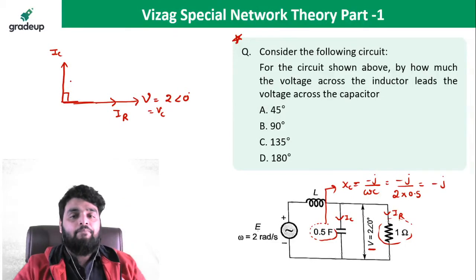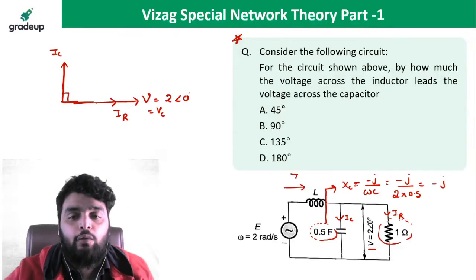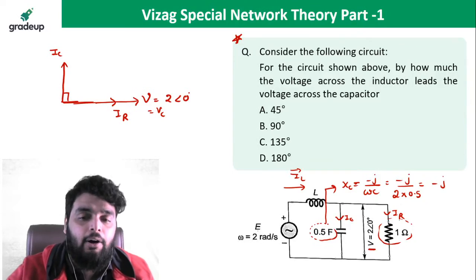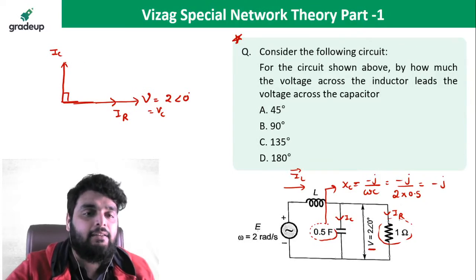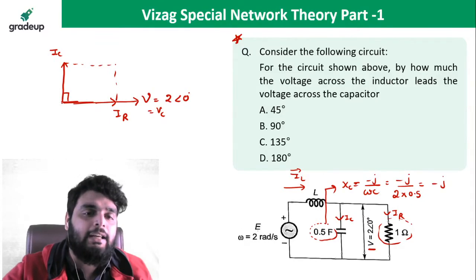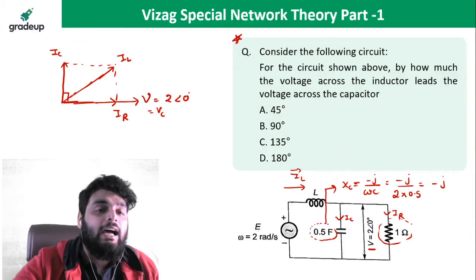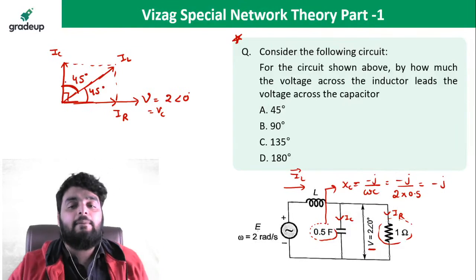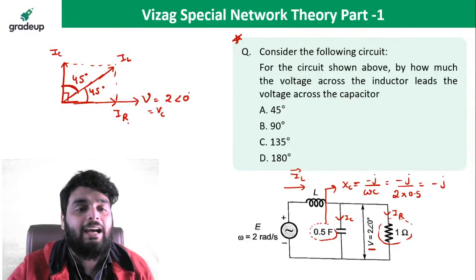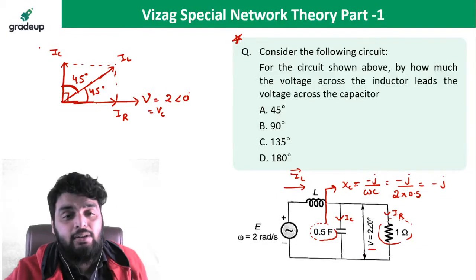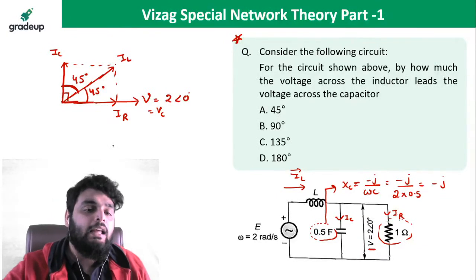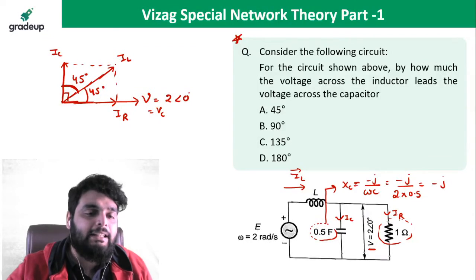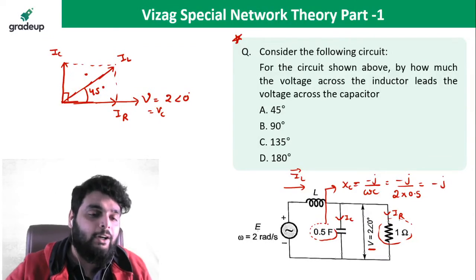Remember this point. Now what is the inductor current? You will see the inductor current is the phasor sum of the capacitor current and the resistive current. So here I will get the inductor current somewhere here. This is my inductor current. Now what will be the angle of this? This angle will be 45 degrees. Why are the angles the same? Because the magnitudes of IR and IC are the same. And why is the magnitude the same? Because the reactance is the same. Got my point? Now finally I need to find out the inductor voltage.